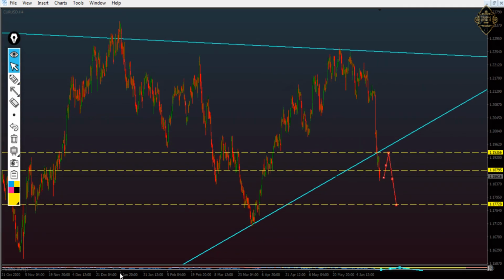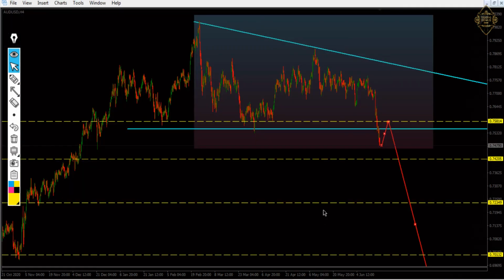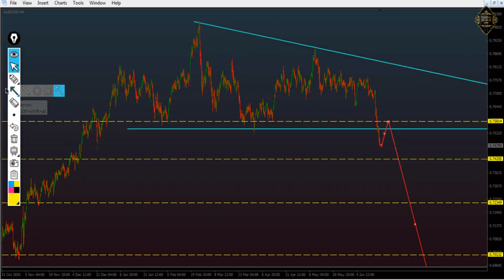So the other currency we got is the Aussie, or Australian dollar USD. That one is the same story as last week. Our analysis was bearish, and that's what happened. And it broke that down triangle. So our view is that from here it will go up and touch that zone again, then from there it will go down. It's going to fall down more than that. So the zone is at